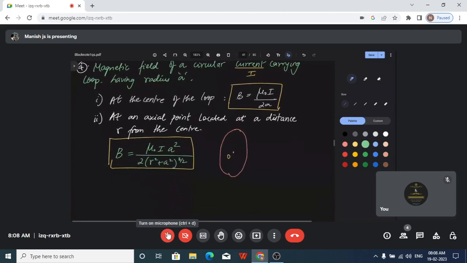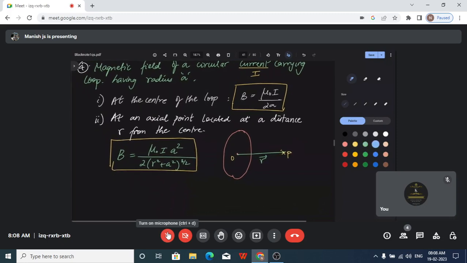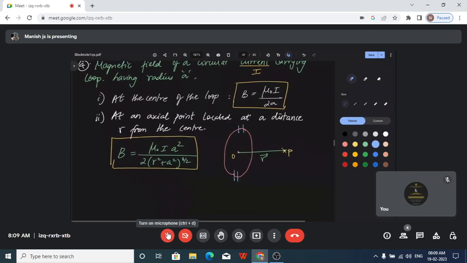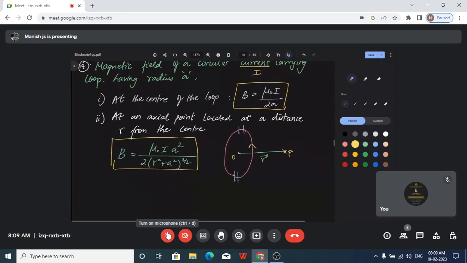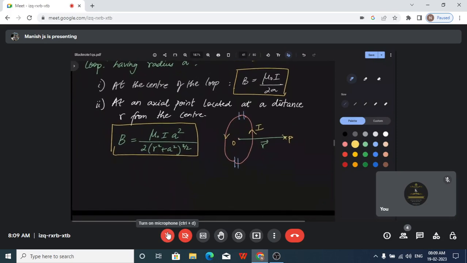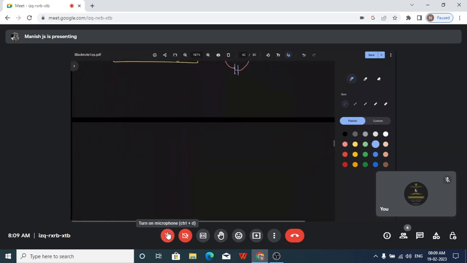Same thing at a distance of R from O. Say at this point, you will mark this point as P. So at point P you will use the second formula. That is the only relationship. So like that you will apply the formulas for a current carrying circular loop. We will show the direction of current also in this loop. That's it. So then we are moving on